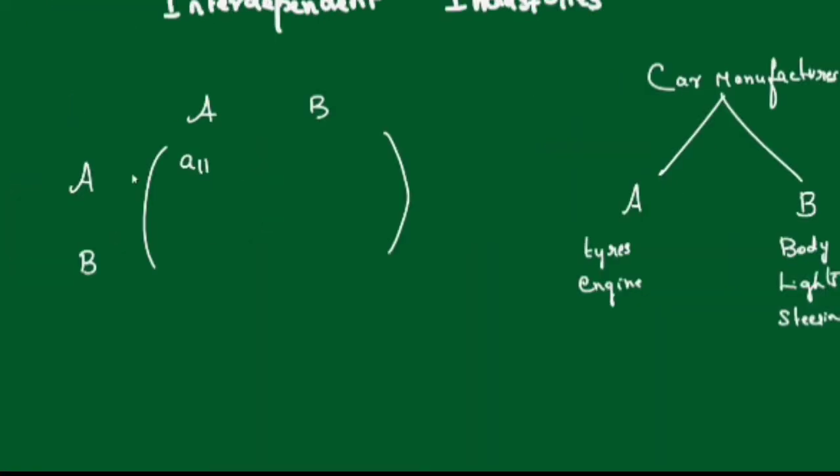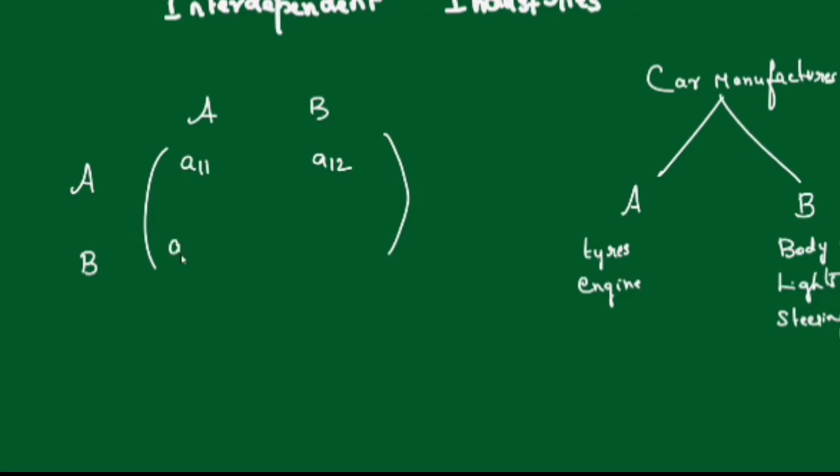A11 means whatever A produces, used by A itself. Sometimes 50% is used by A itself. And A12 means A is producing, B is using. One part of it is given to B. Suppose 60% goes to B, or A uses 60% of it. This month A wants 60% of what they produce. 40% will be given to B.